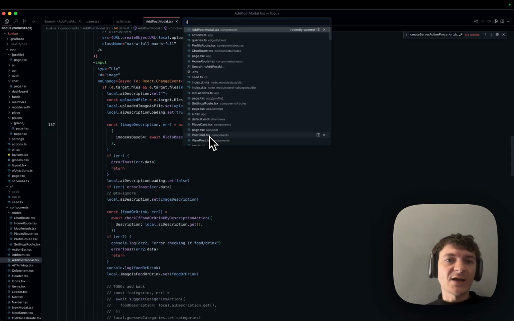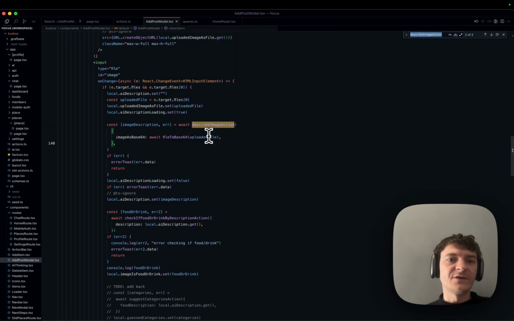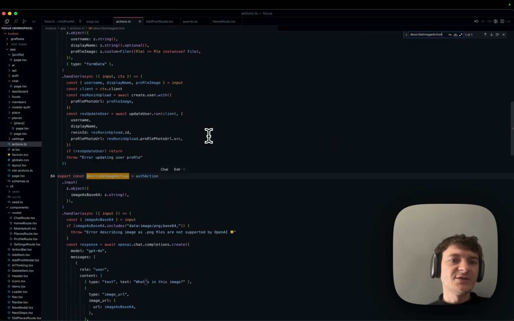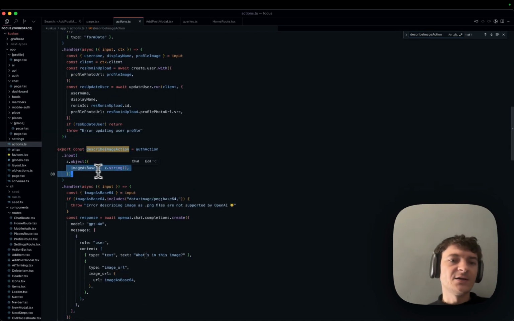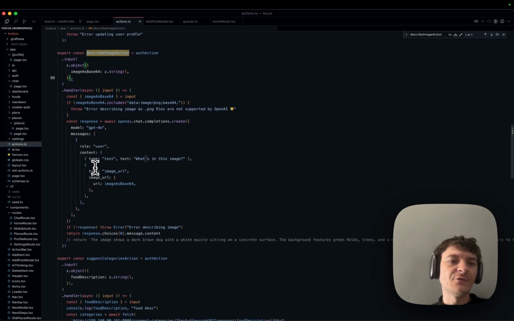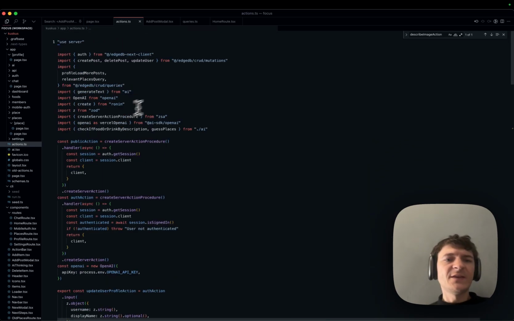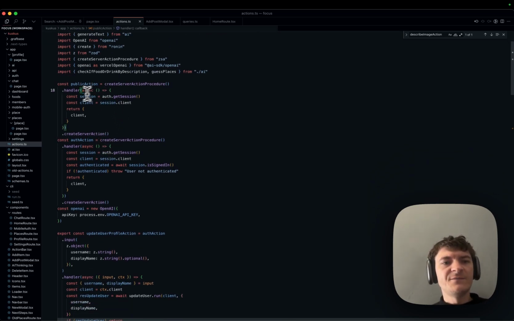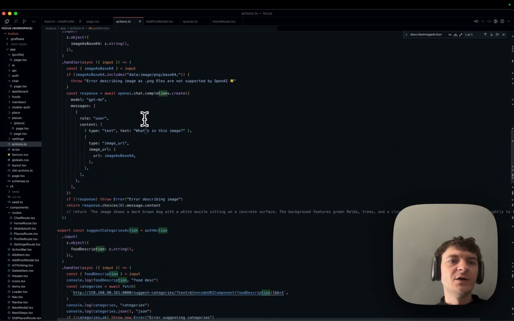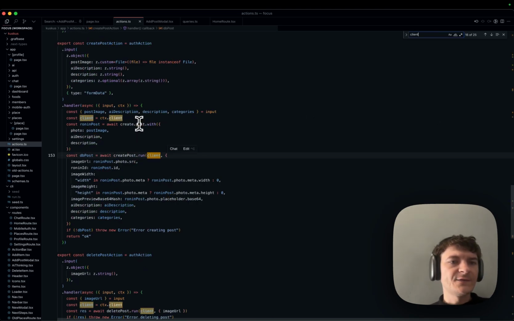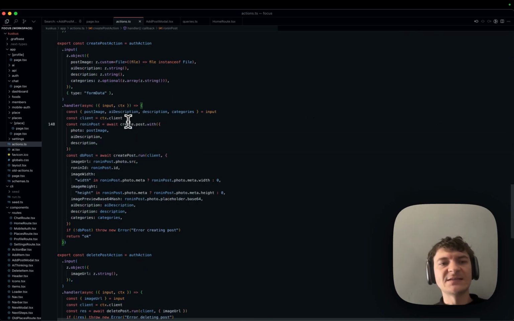And the action is defined in a very nice way. It just takes in an input, which is an object, in this case a string of base64, and it does some computations. The other cool thing is that this library has a thing called context, and all actions can be either a public action or an auth action. The cool thing with context is that if I do something with a client, I get the client from the context. So I get stuff from the input, and I get the client from the context.